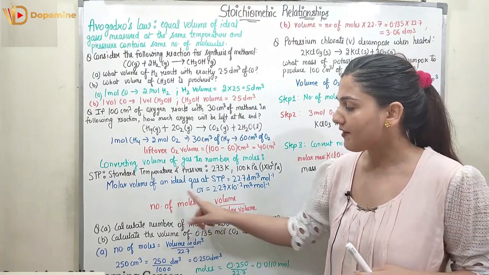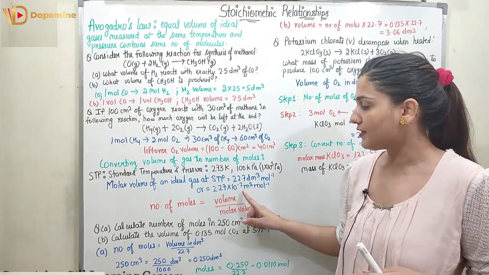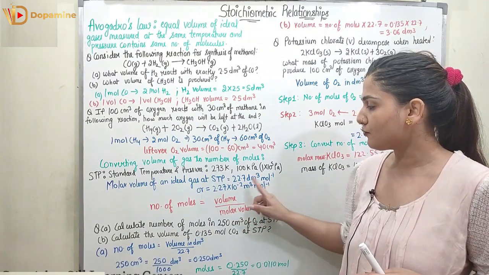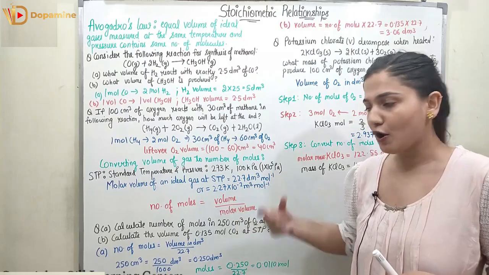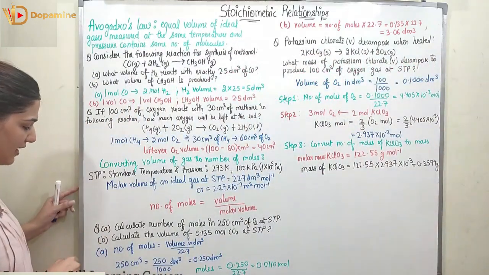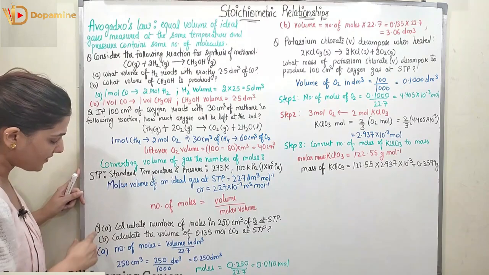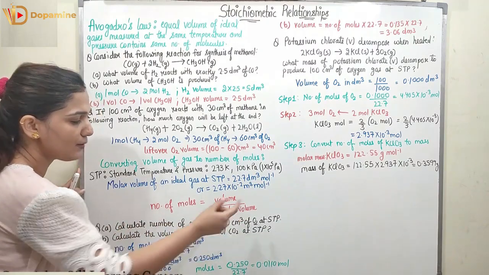From here we can find out the number of moles. For 1 mole the volume is 2.27 times 10 raised to power minus 2 m³ per mole, or 22.7 dm³. So the number of moles will be the given volume upon the molar volume, which is 22.7. Coming to a question based on this concept, we have to calculate the number of moles in 250 cm³ of O2 at STP.